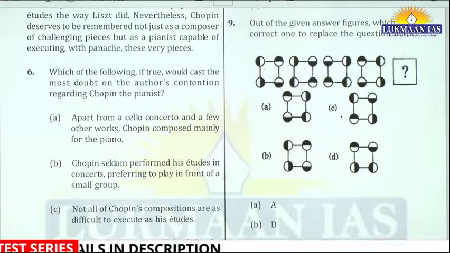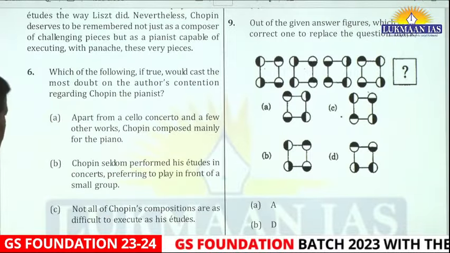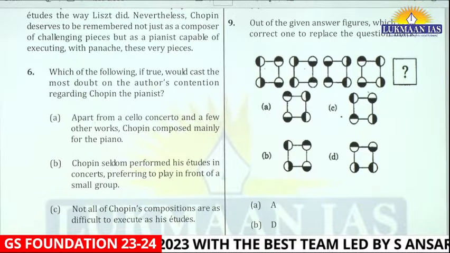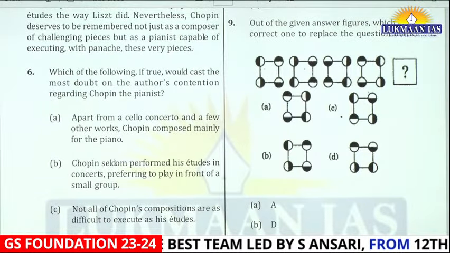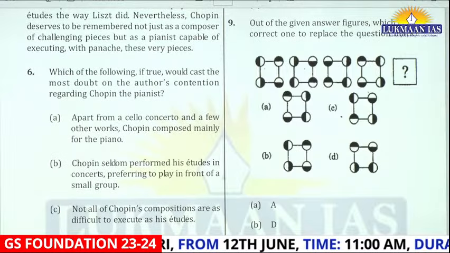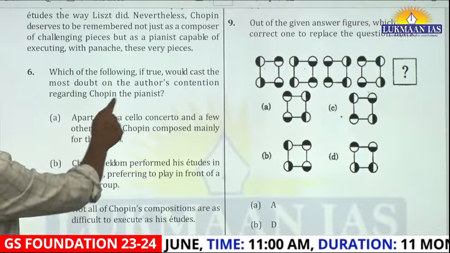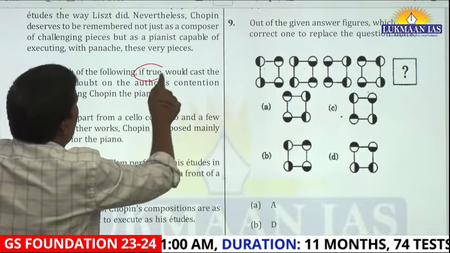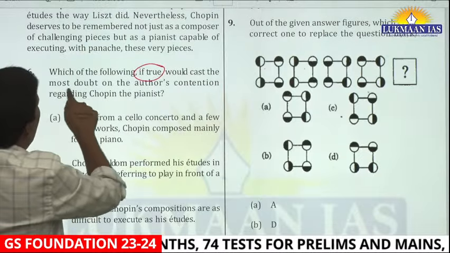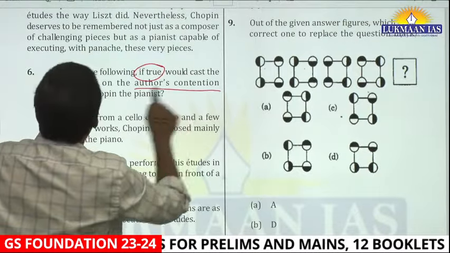Apart from a cello concerto and a few other works, Chopin composed mainly for the piano. Now, see, the question is clear in your mind, right? If one of these statements is true, it will cast the most doubt on the author's contention.